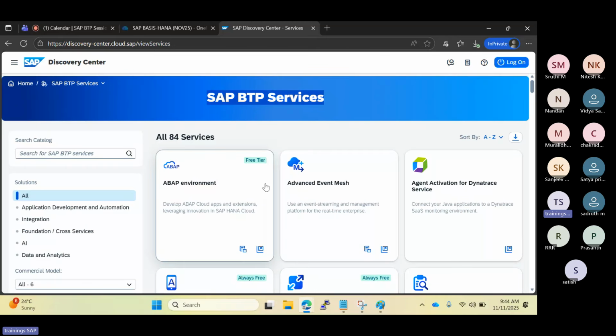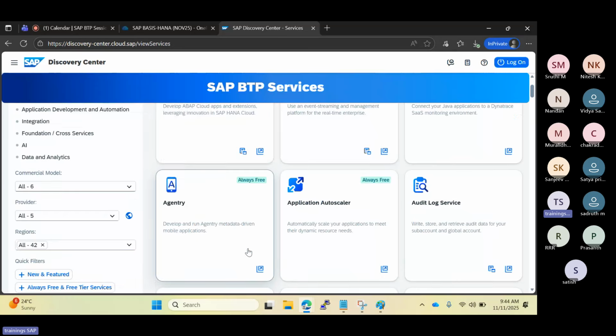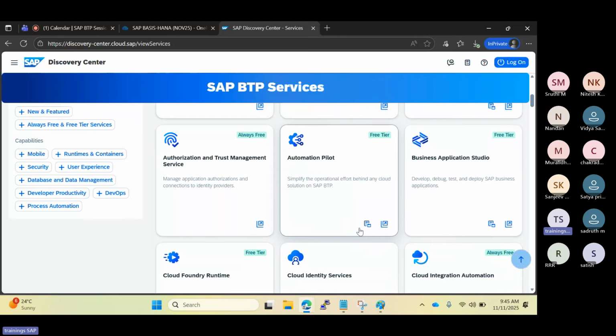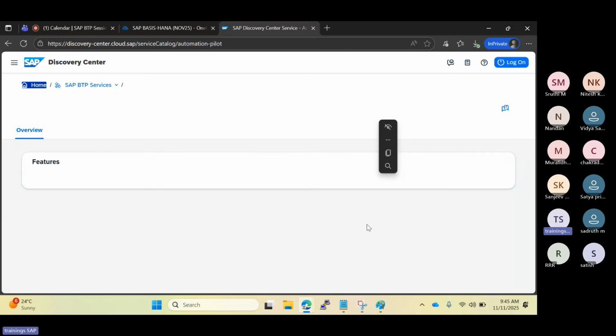For a service that has the free tier and pricing, there is a pricing calculator. For a service that is always free, there is no pricing calculator. Why? Because it's absolutely free. Okay. The services which have both pricing and a free tier are definitely free up to some limitation, and once it is crossed, you need to pay for that here, right?